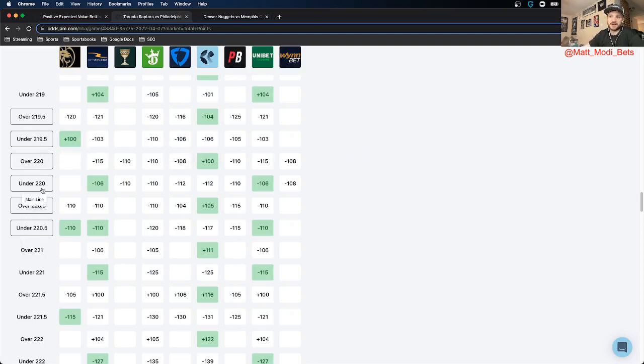Anything that is highlighted here with the rectangle just means that that's the main line. As you can see on the screen here, it says main line. So it looks like this is priced at about 219, 220, 220 and a half, depending on what sportsbook you look at. And I got this all the way down at under 221. So most books have it the highest at 220. We got it at 221. So this just shows you how you can use the OddsJam odds page to identify positive expected value bets.